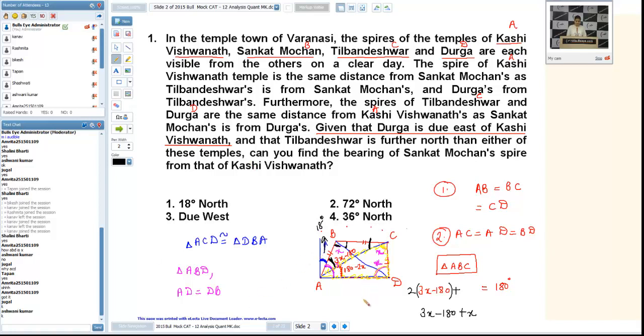Yeah, any problem in this? Lots and lots of congruent triangles. Should I move further?